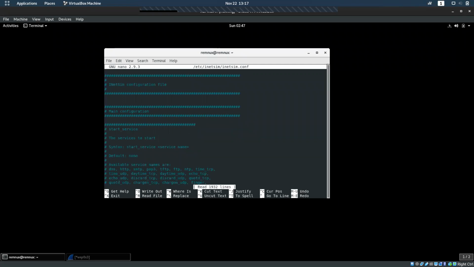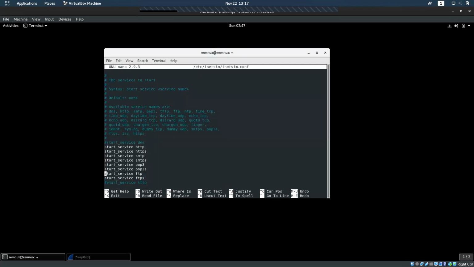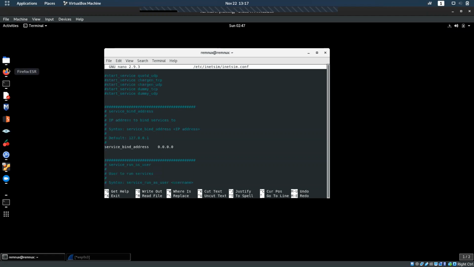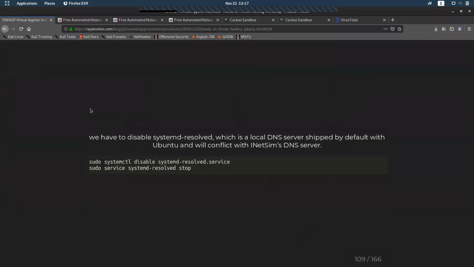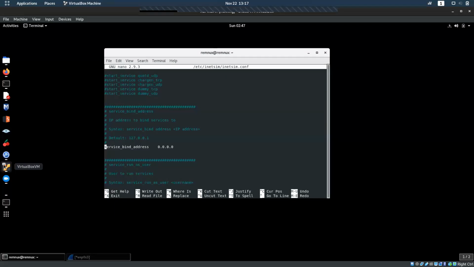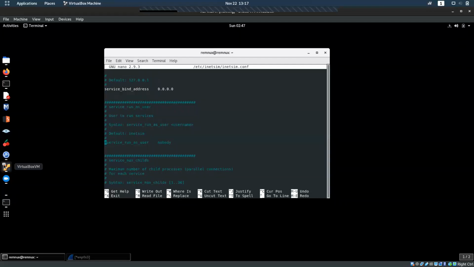So this is a configuration file for iNetSim. Here a couple of services are listed: HTTP, HTTPS, the IRC. Here comes the service bind address, which is already 0.0.0.0, which I have already given. I've changed it from 10.0.0.1 to 0.0.0.0. And we come down.